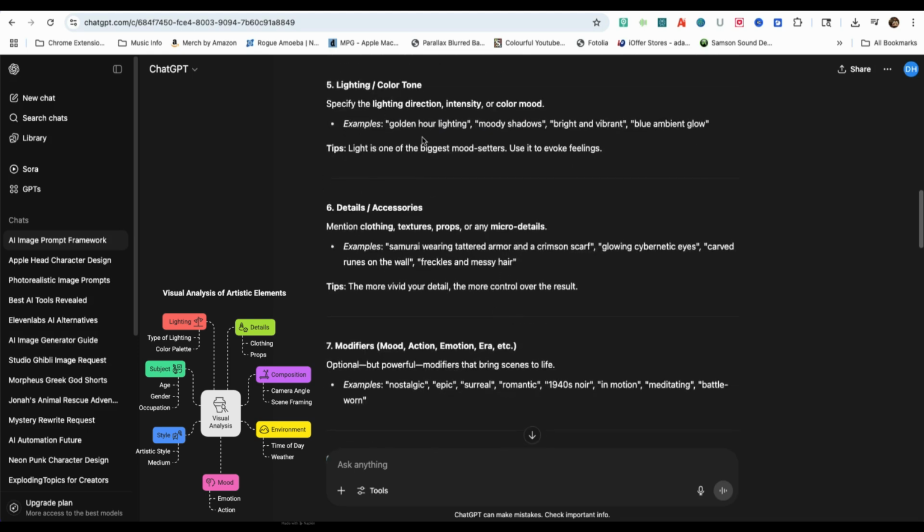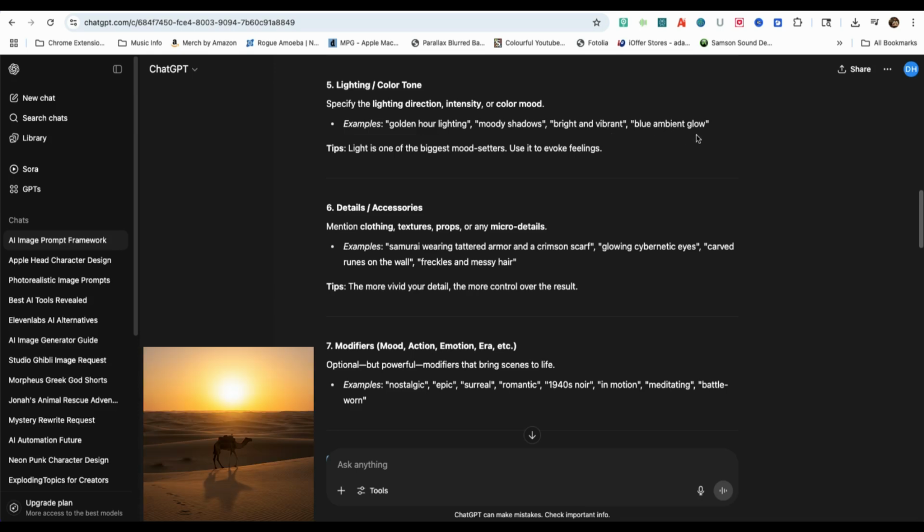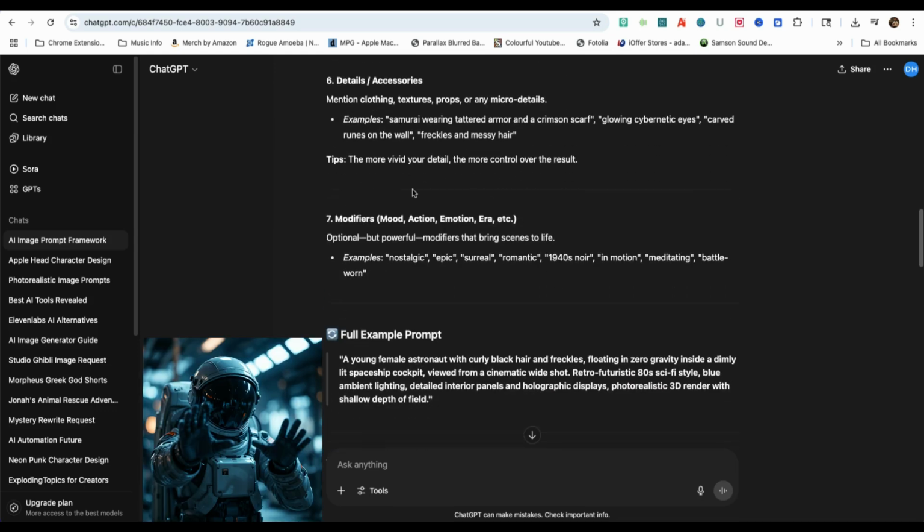Fifth on the list is lighting and color tone. Here you can specify the lighting direction, intensity, or color mood. Some examples are golden hour lighting, moody shadows, bright and vibrant, and blue ambient glow.